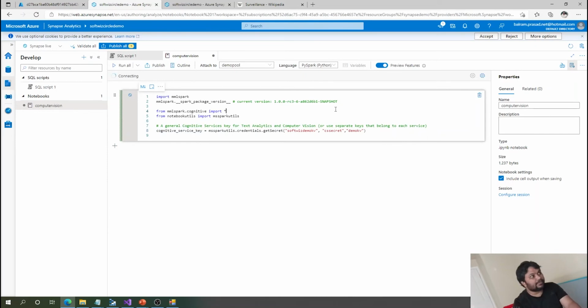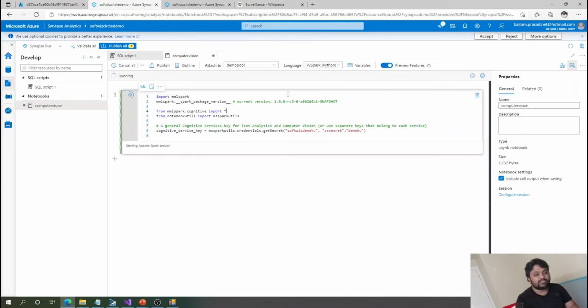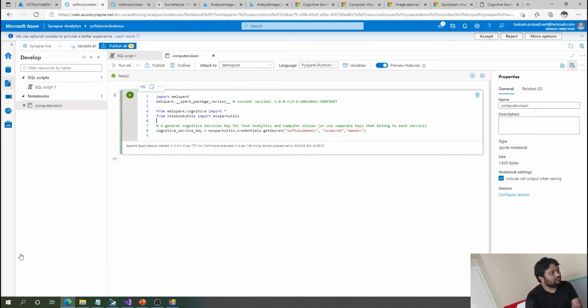It will take some time because now it is going to start our Spark pool, and it is going to take the session from the Apache Spark pool, and then we can move ahead. Generally, if you're running it the first time, it takes around a minute. Okay, so the Spark session started in 2 minutes 5 seconds.